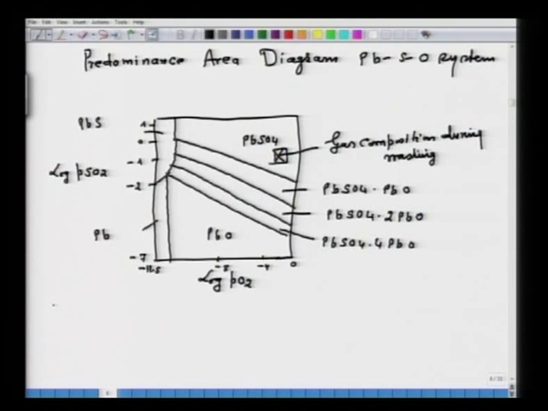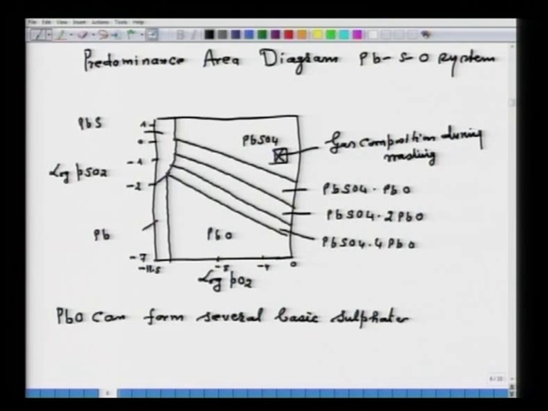First of all, this PbO can form several basic sulfates, like, as you note from here, PbSO4 PbO, then PbSO4 2 PbO, and PbSO4 4 PbO.